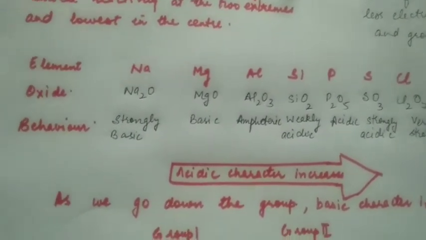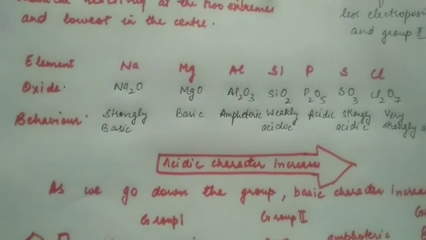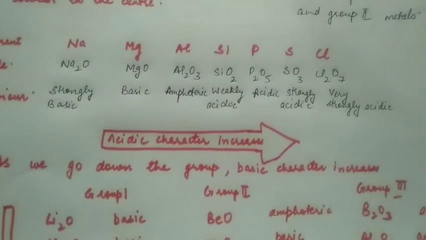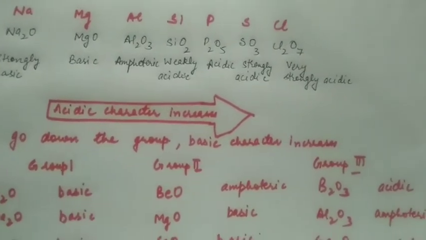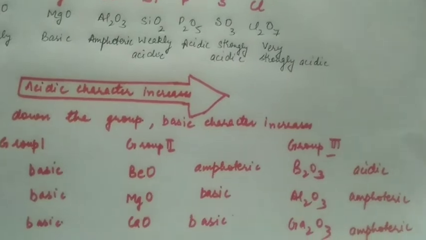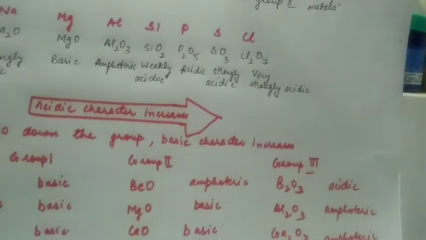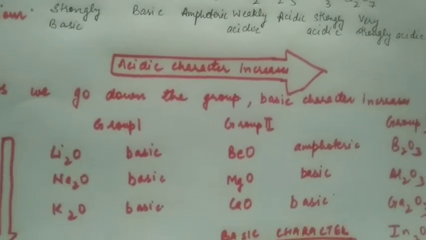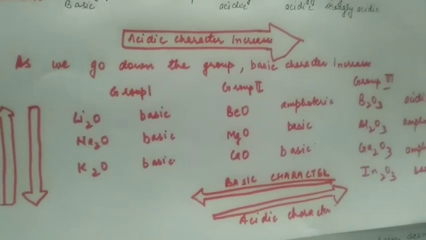Let us see the examples of oxides of elements of the third period. Sodium oxide is strongly basic, magnesium oxide is basic, aluminium oxide is amphoteric, silicon dioxide is weakly acidic, phosphorus pentoxide is acidic, sulfur trioxide is strongly acidic, and chlorine oxide Cl2O7 is very strongly acidic. So acidic character increases as we move from left to right in a period. As we go down the group, the basic character increases.